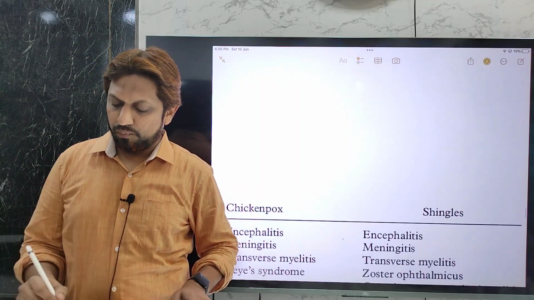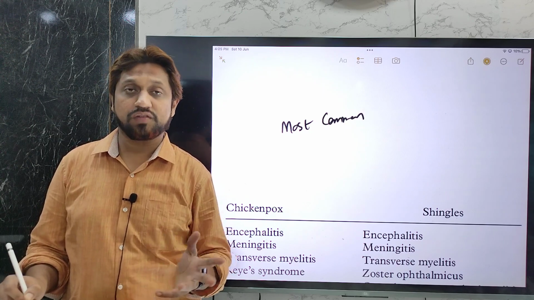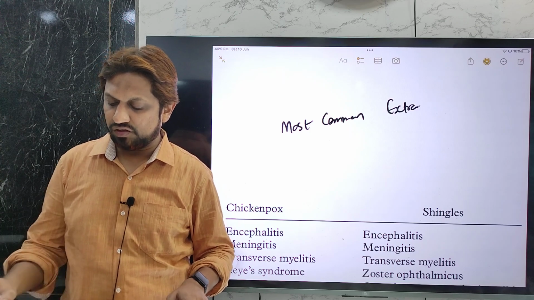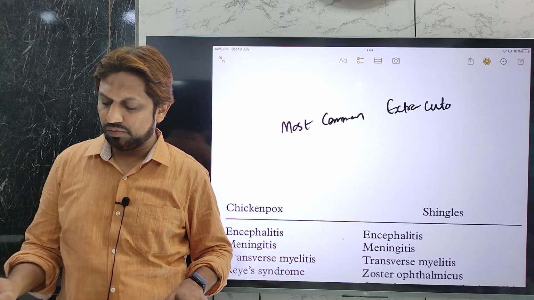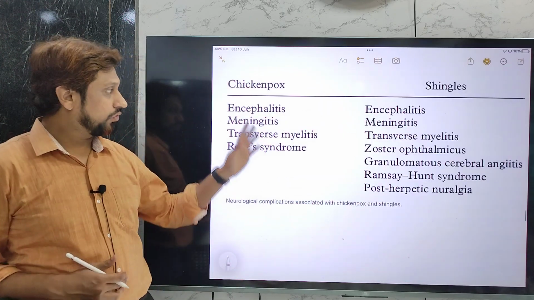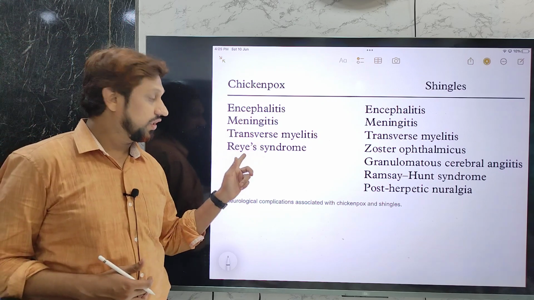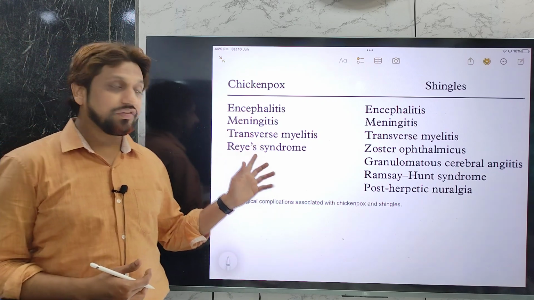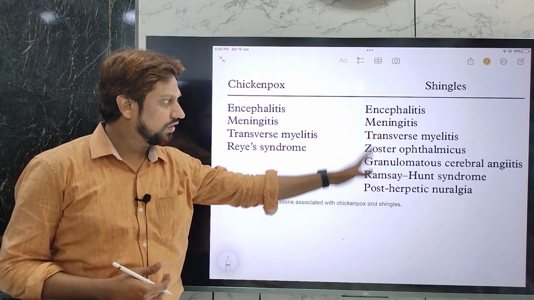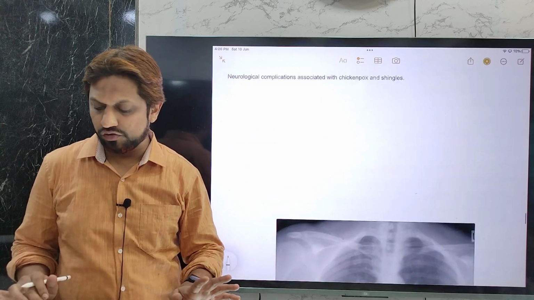Secondly, the most common extracutaneous complication. It is a disease related to the skin or the cutaneous tissues, so the most common extracutaneous complication, if at all we see, can be central nervous system involvement, that is neurological involvement. In chickenpox it may lead to encephalitis, meningitis, transverse myelitis, Reye's syndrome, especially if aspirin is given as a treatment. Even with shingles or herpes zoster, we see this. We'll discuss these later, but with chickenpox these are the possible neurologic complications.